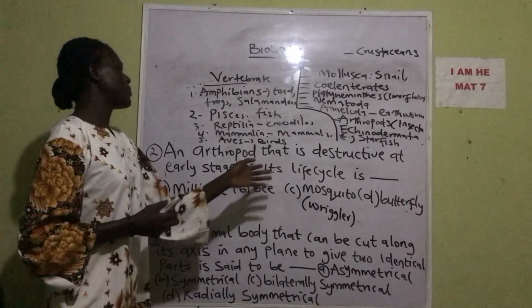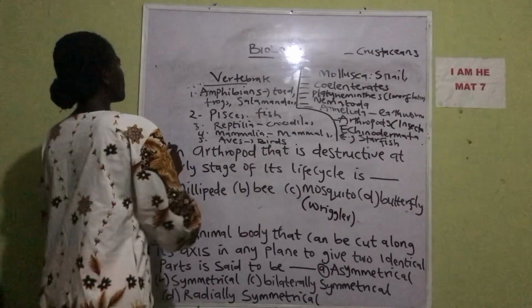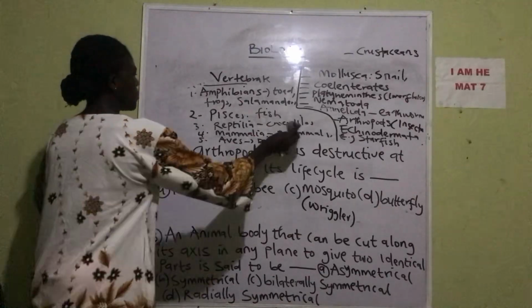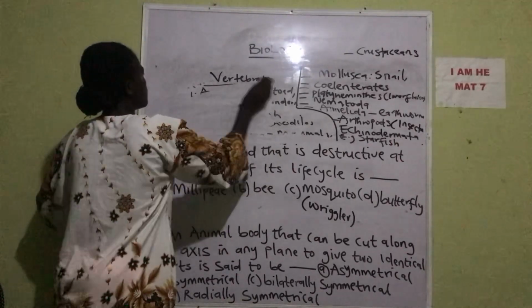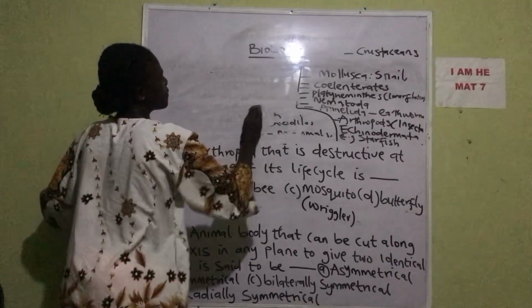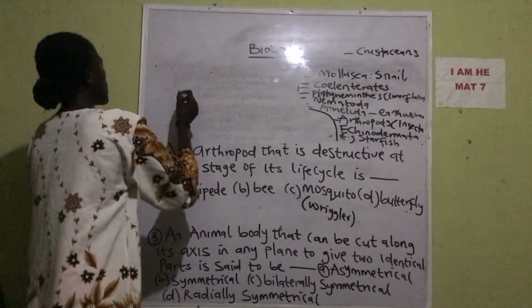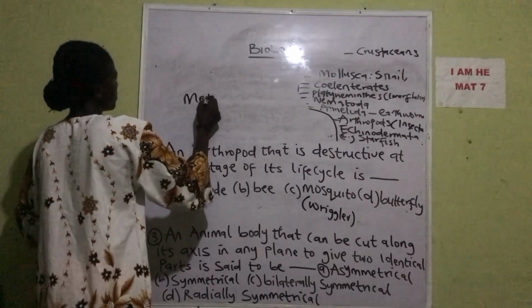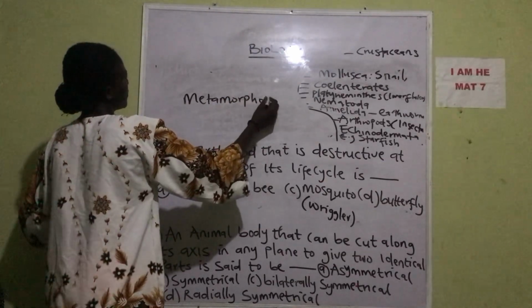Now this process, when you talk about early stages, you're talking about metamorphosis. Metamorphosis.